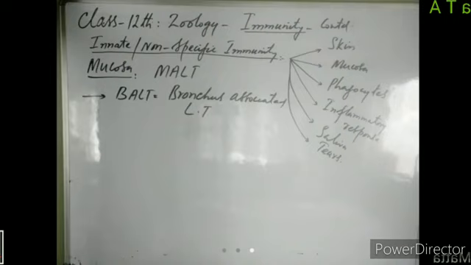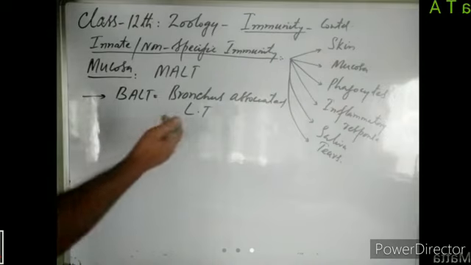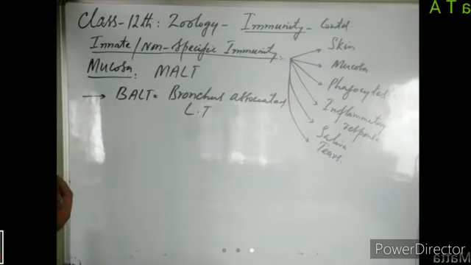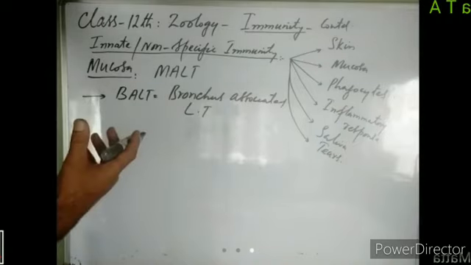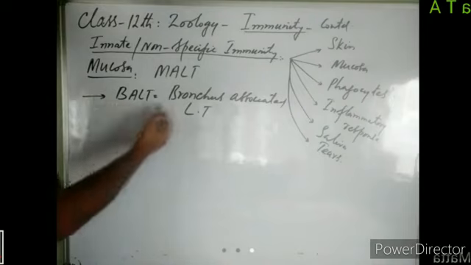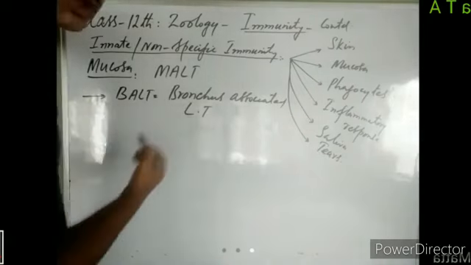Bronchi are formed by the division of the trachea. Our respiratory tract starts from the trachea. Then the trachea divides to form bronchi. Bronchi further divide to form secondary bronchi, tertiary bronchi, and respiratory bronchioles, right? This respiratory tree of our respiratory system is internally lined by mucosa. And in that mucosa, there is a lymphoid tissue known as BALT, bronchus associated lymphoid tissue.